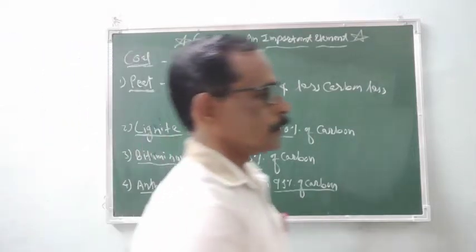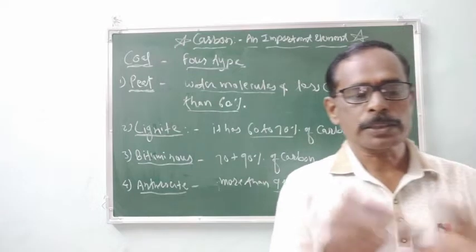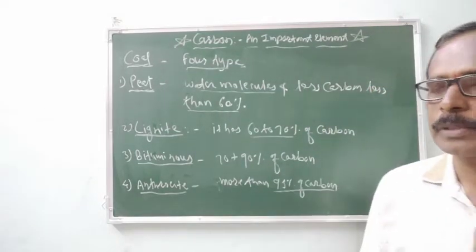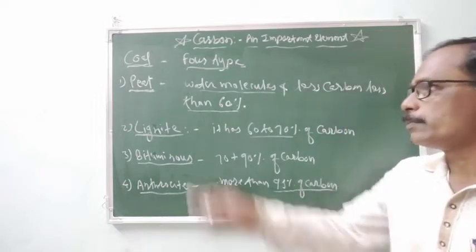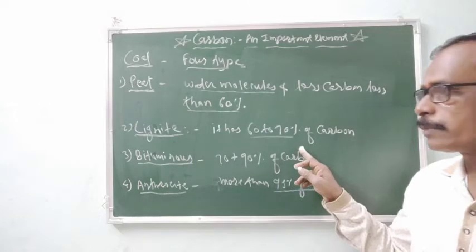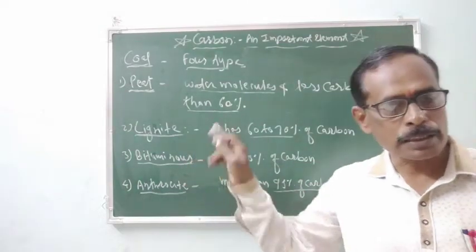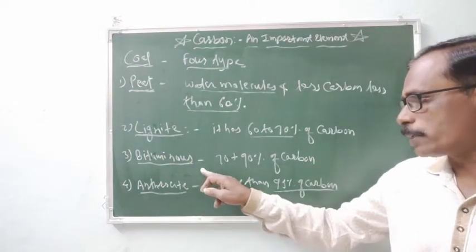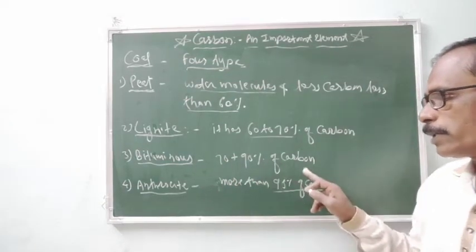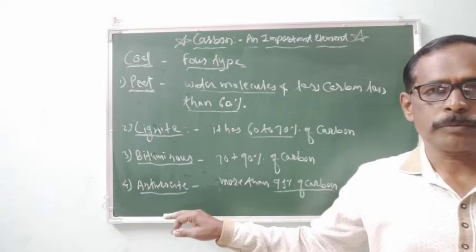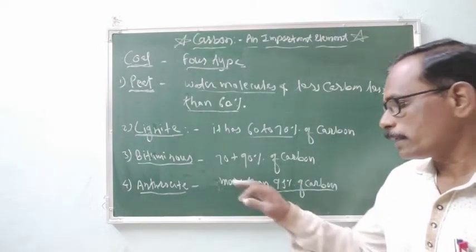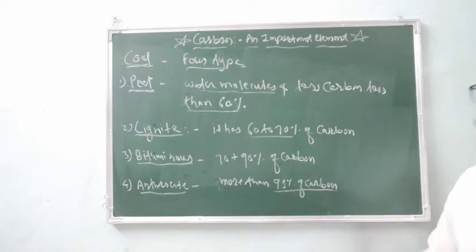Peat has only less than 60% of the carbon. Lignite is the second step in the formation of the coal, because peat is converted into the lignite and it has only 60 to 70% of the carbon. The third type of the coal is the bituminous. It has 70 to 90% of the carbon. And the last type of the coal is the anthracite, and it is a very pure form of the coal, and it has more than 95% of the carbon.